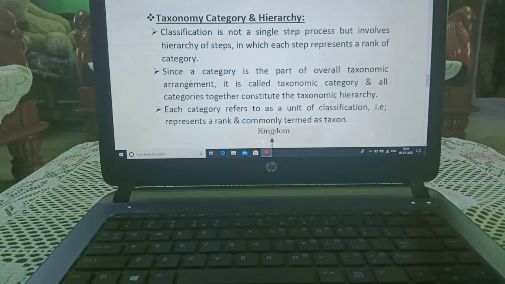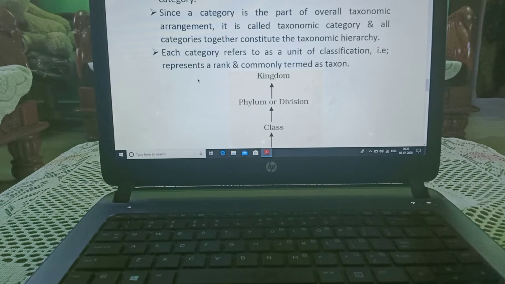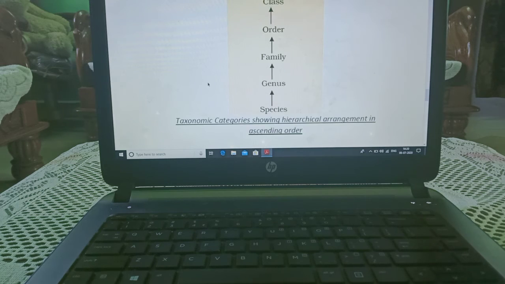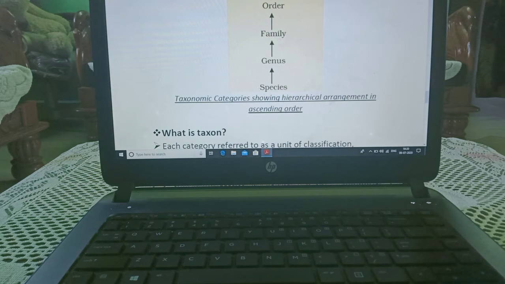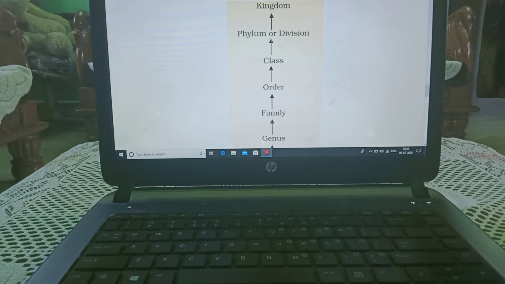Now taxonomical category and hierarchy. Classification is not a single step process but involves a hierarchy of steps in which each step represents a rank or category. Since a category is a part of the overall taxonomic arrangement, it is called a taxonomic category. Now you can see it starts from species, then genus, then family, then order, then class, then phylum or division, then kingdom.